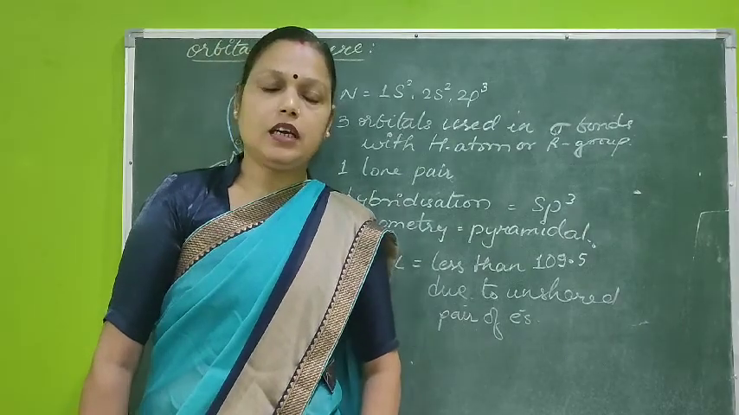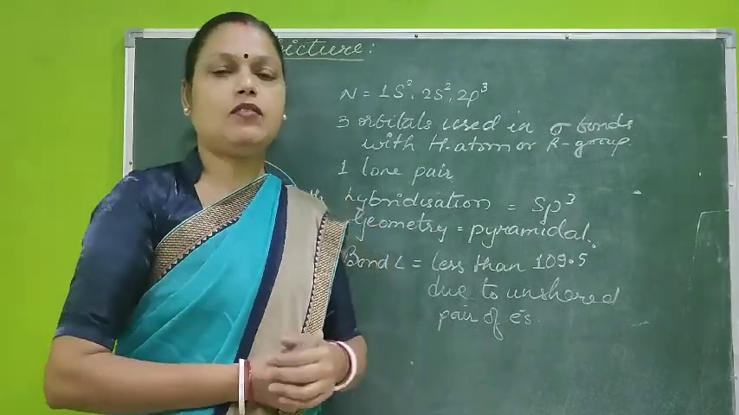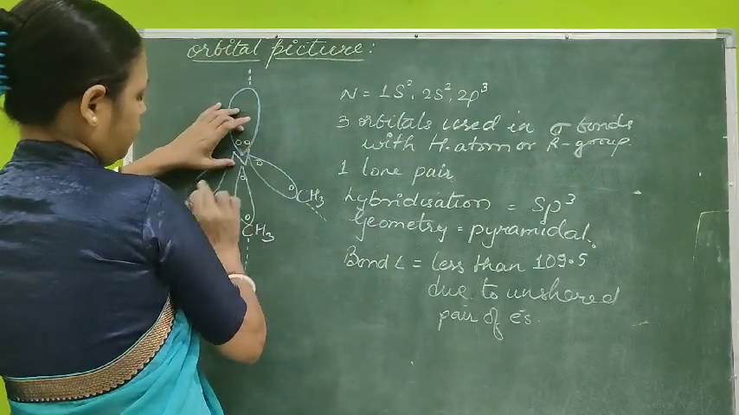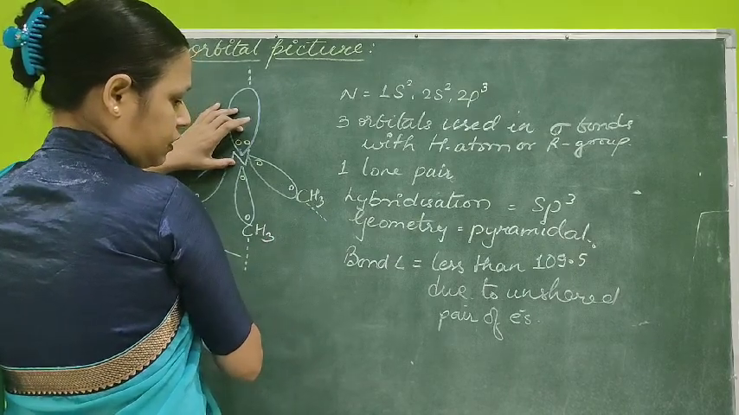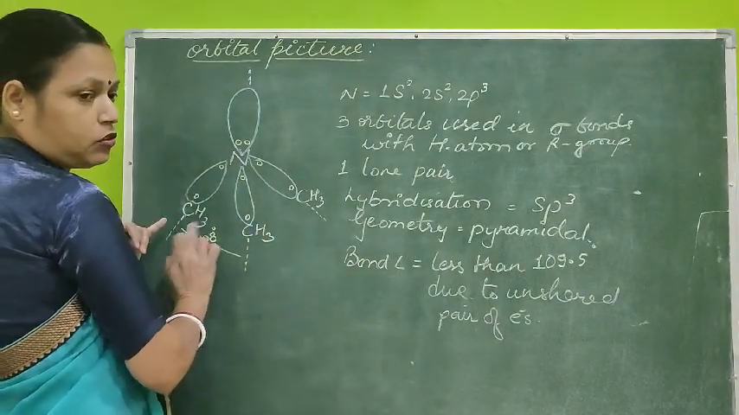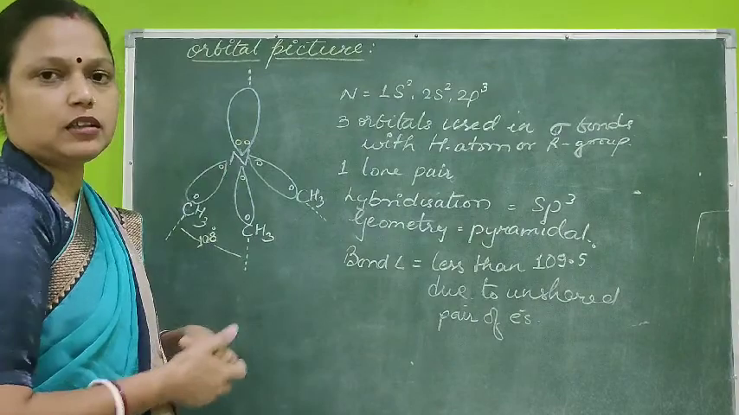Okay, now we will see the orbital picture of an amine. I am taking one example here, nitrogen, with which three alkyl groups, methyl groups, are connected. So what is this compound? It is trimethylamine, because three methyl groups are connected to the nitrogen in an amine. What can you see in this structure?